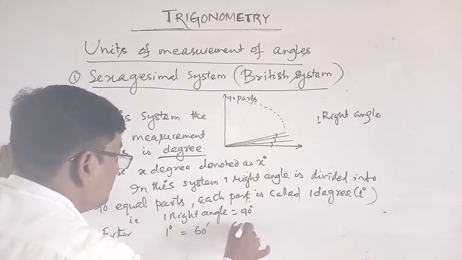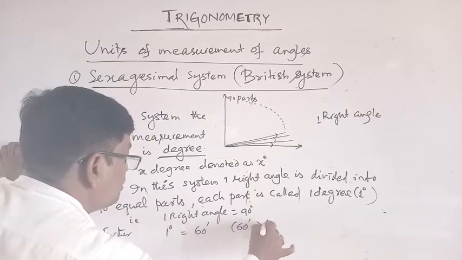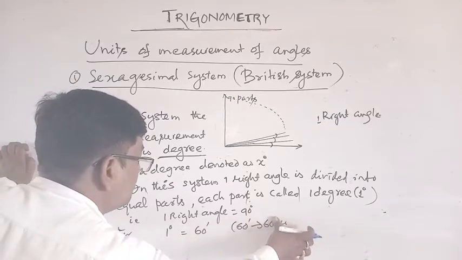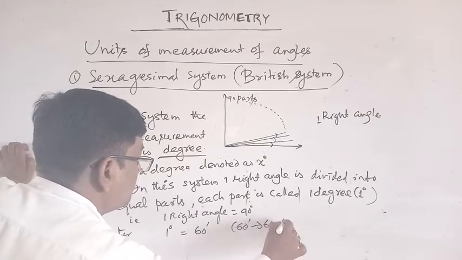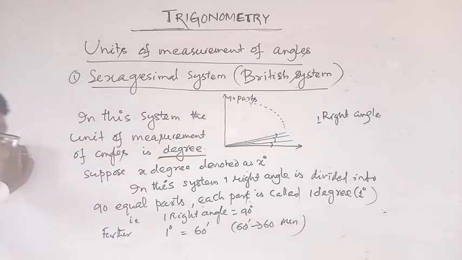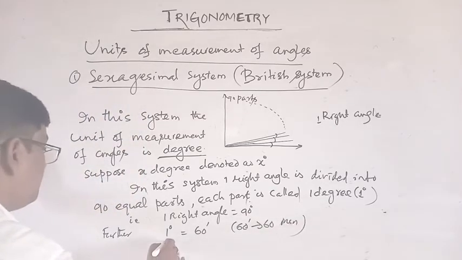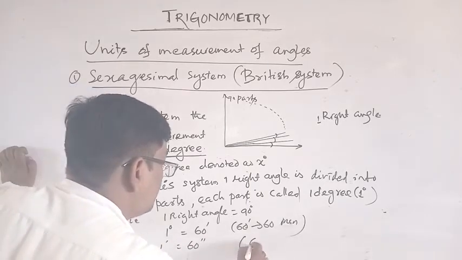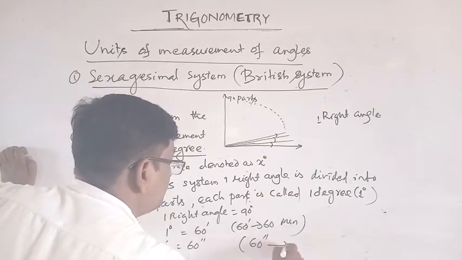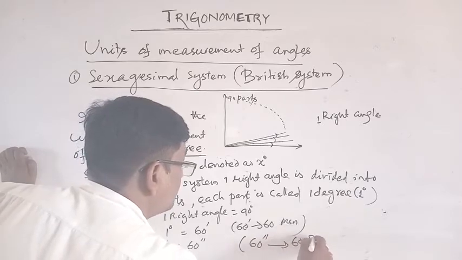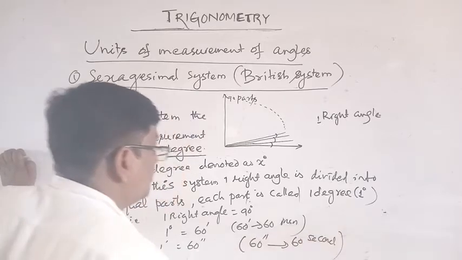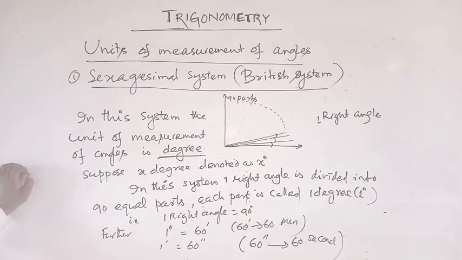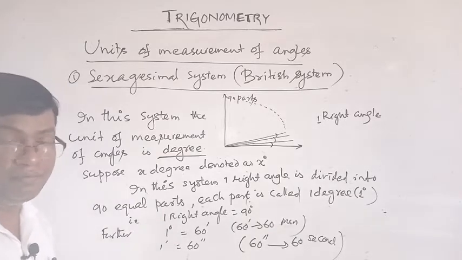Okay, this symbol indicates 60 minute. Again 1 minute is equal to 60 second. This symbol indicates 60 second. Okay, this is the sexagesimal system or British system.